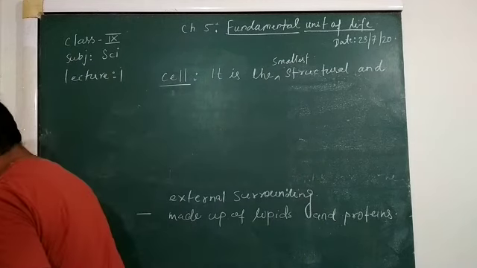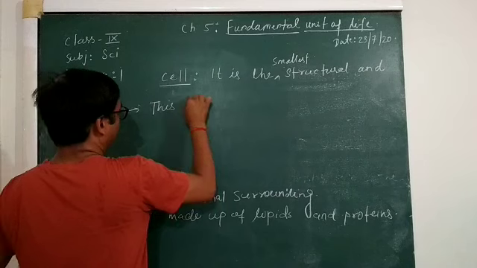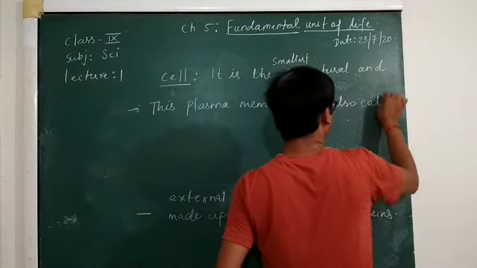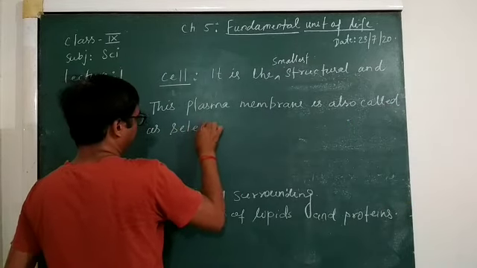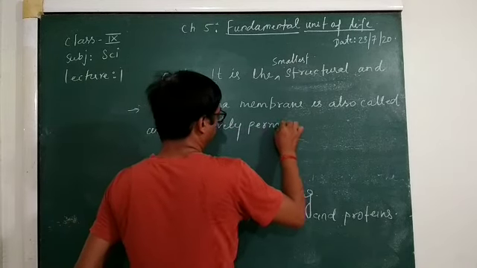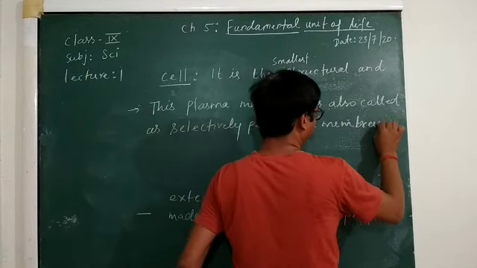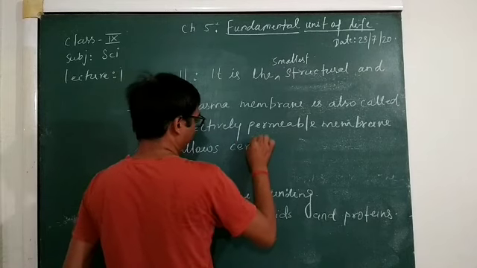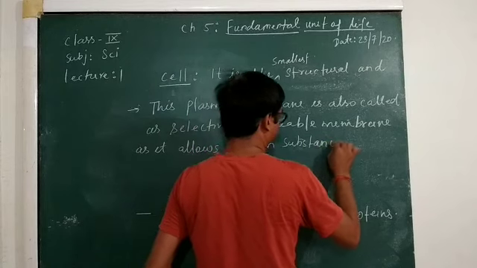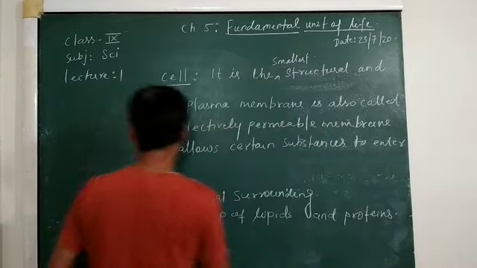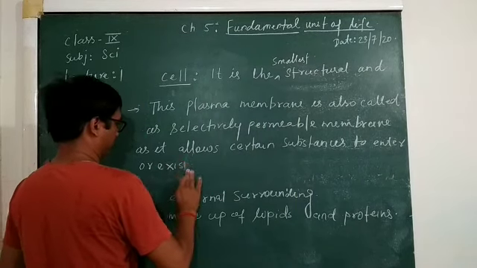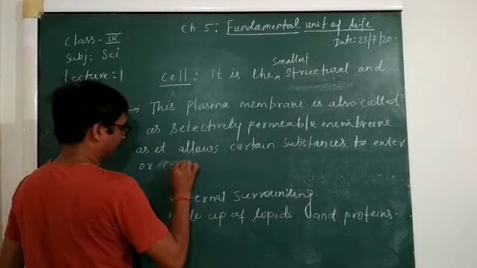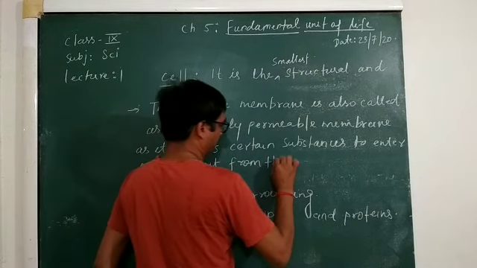Next point you can write that this plasma membrane is also called a selectively permeable membrane, as it allows certain substances to enter or exit, or come out from the cell.